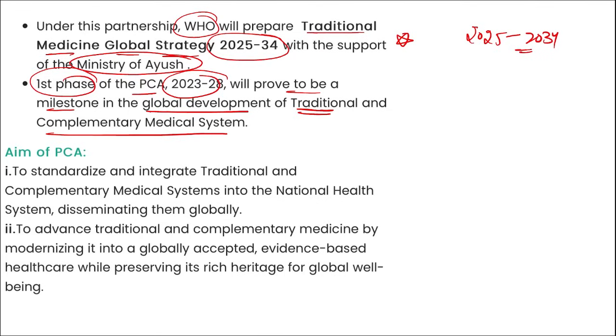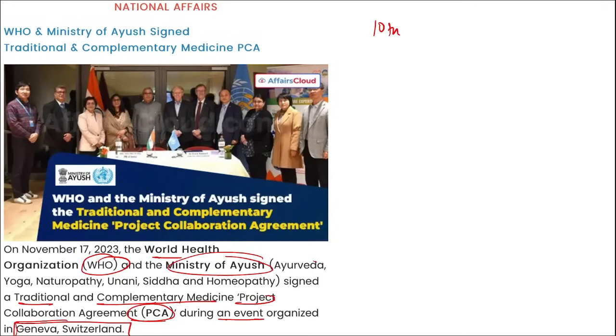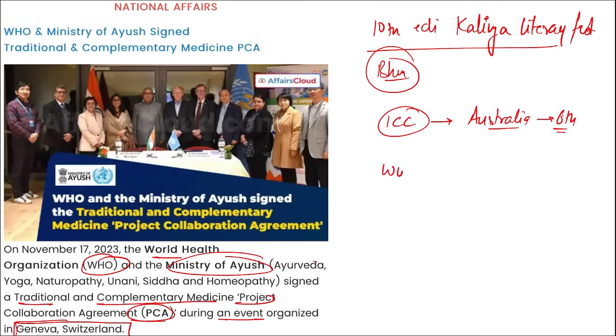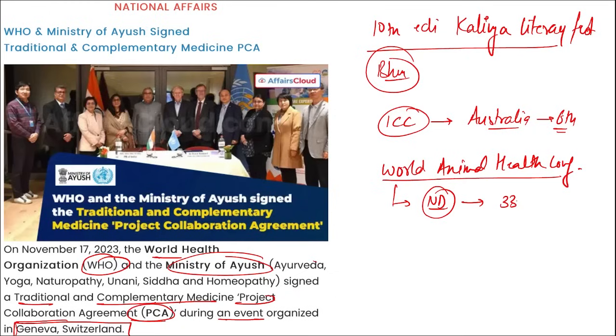Next thing, friends, remember, tell me where was the 10th edition of the Kalinga Literary Festival held? It was held in Bhubaneswar. Who won the ICC Men's World Cup? It was won by Australia. And this is their 6th title. Then World Animal Health Conference. This World Animal Health Conference, where was this held and which edition of this was held recently? So this was held in New Delhi and it was the 33rd edition of the World Animal Health Conference.